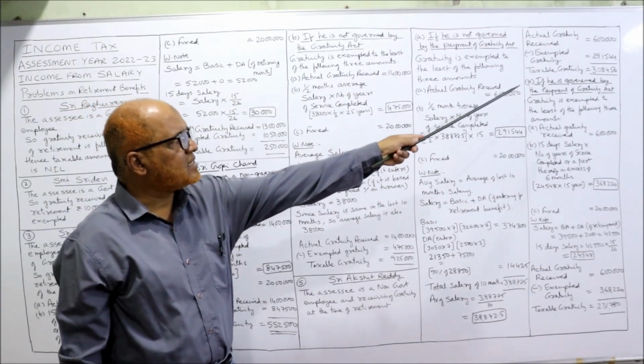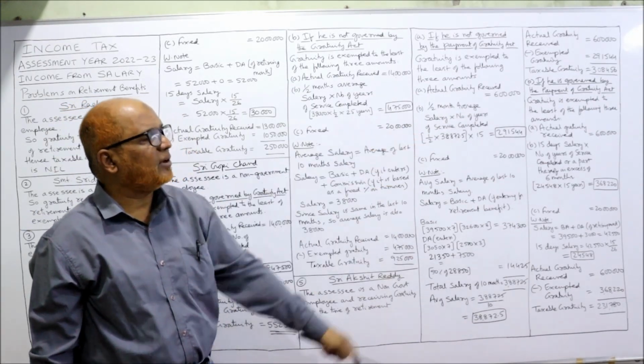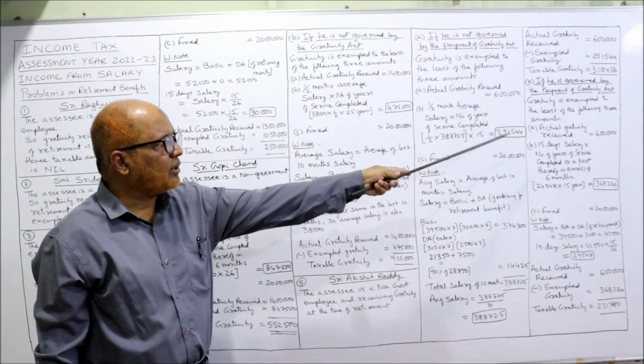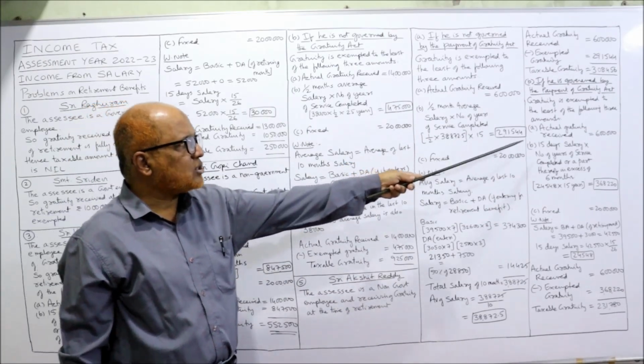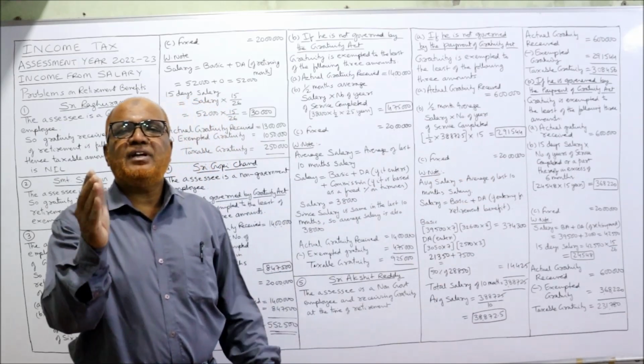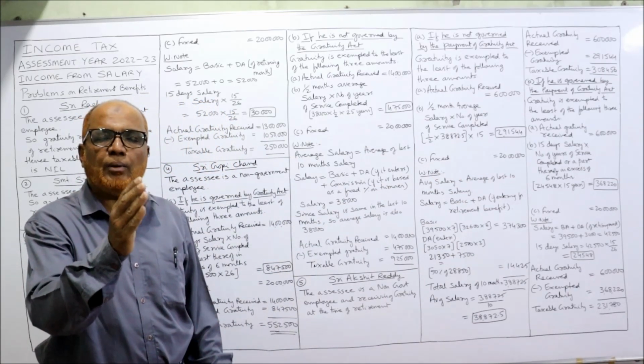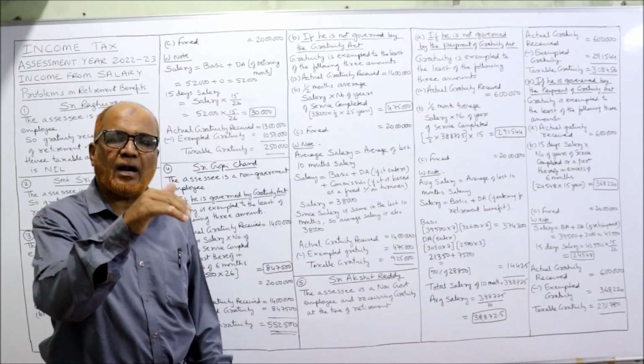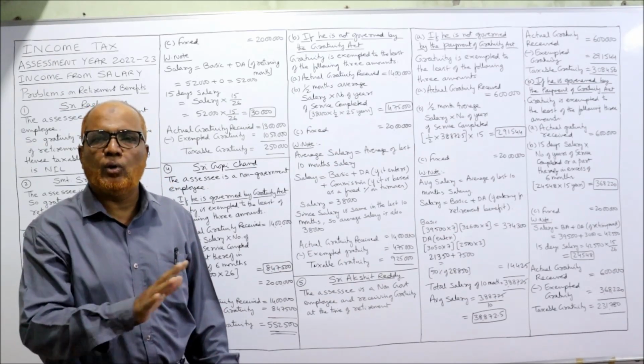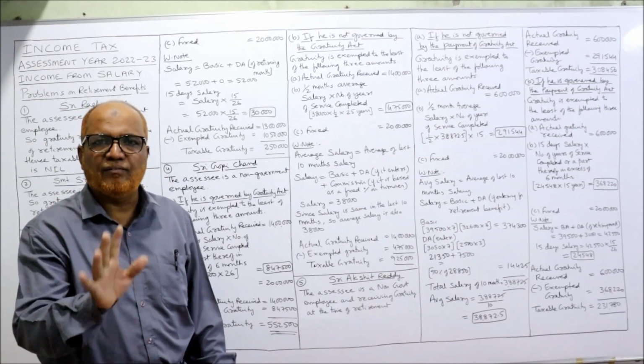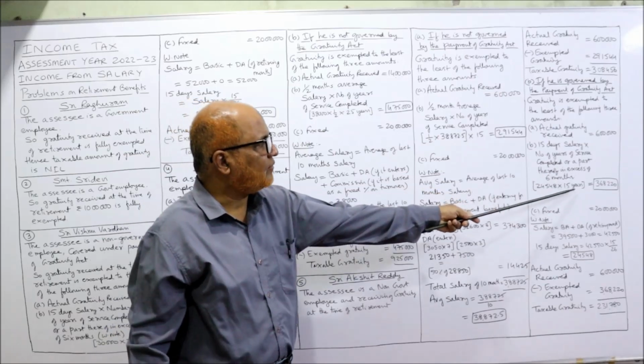Now the B point. If he is governed by the Payment of Gratuity Act, gratuity is exempted to the least of the following three amounts. Actual gratuity received, 6 lakh. 15 days salary into number of years of service completed or a part thereof in excess of 6 months. We don't have any excess. We have directly 15 years.